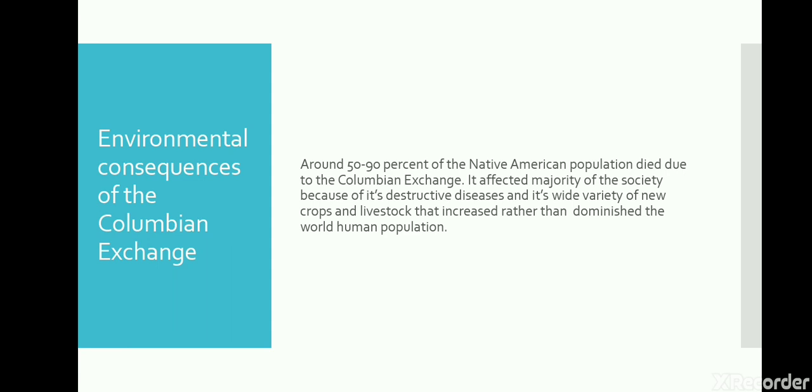Environmental consequences of the Columbian Exchange. Around 50 to 90% of the Native American population died due to the Columbian Exchange. It affected the majority of society because of its destructive diseases and its wide variety of new crops and livestock that increased rather than diminished the world human population.